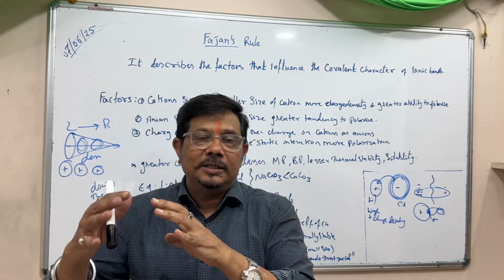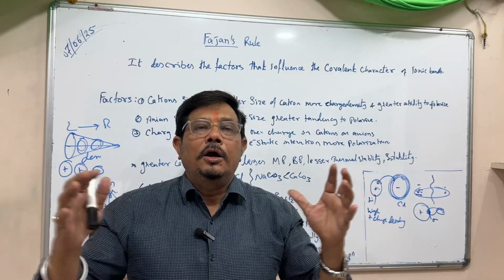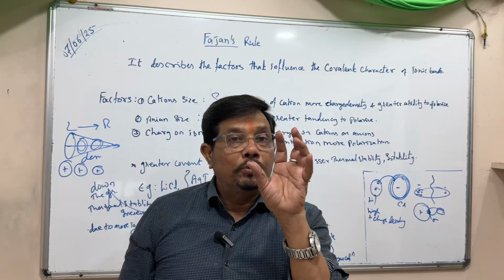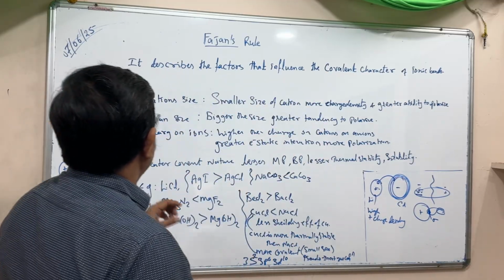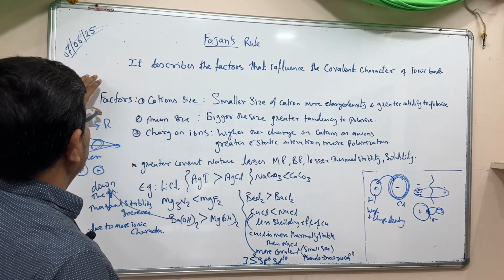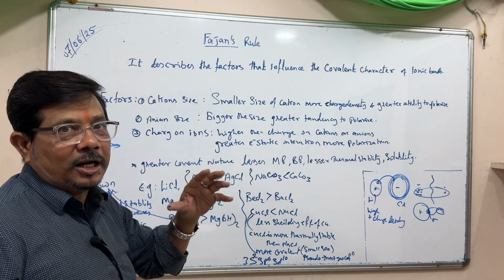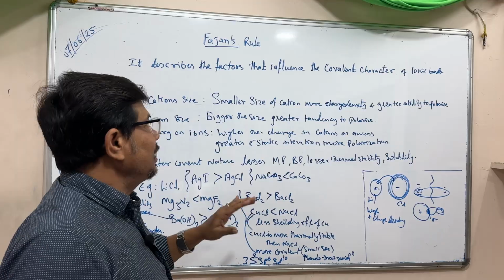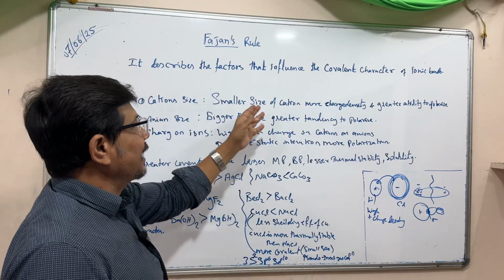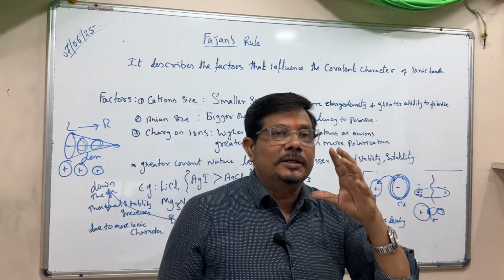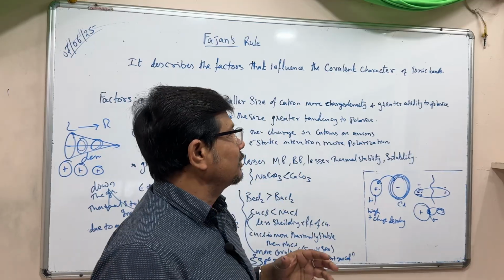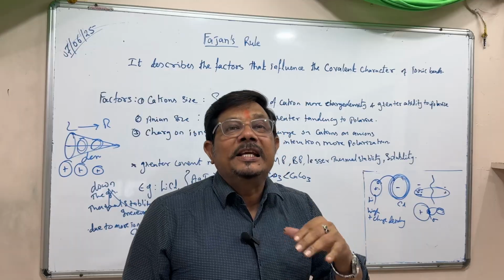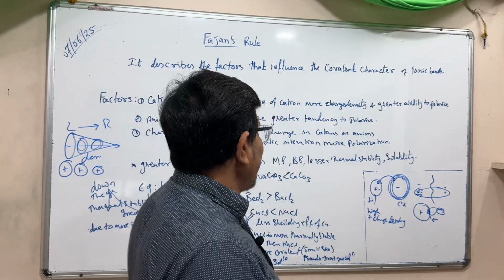To get polarized, it should be bigger. To make polarization in the other, it should be smaller. So, according to Fajans, what are the factors responsible for the covalent nature? Cation size should be small. The smaller the cation size, the greater is the positive charge density, and it has a greater polarizability. It can easily polarize the anion.